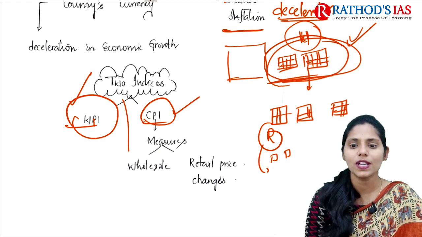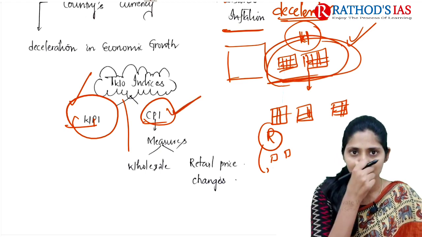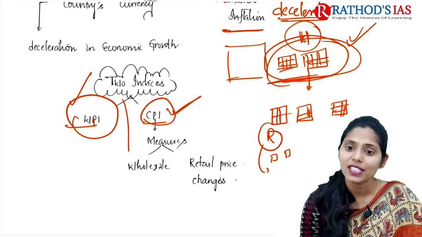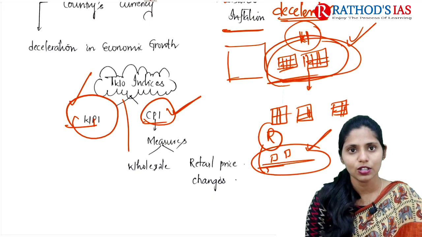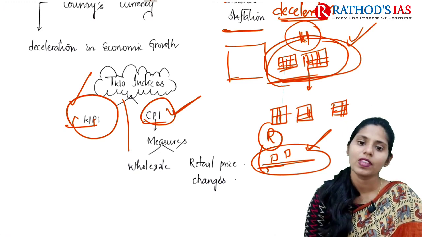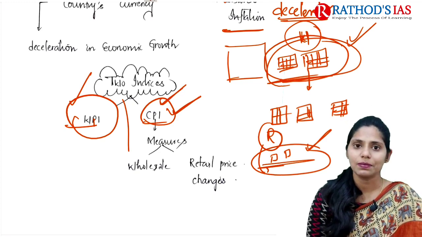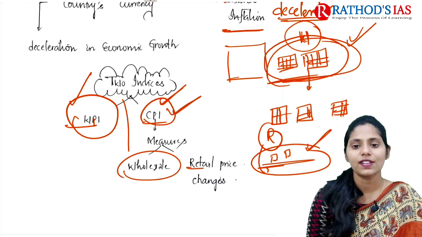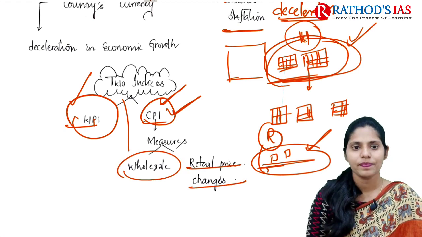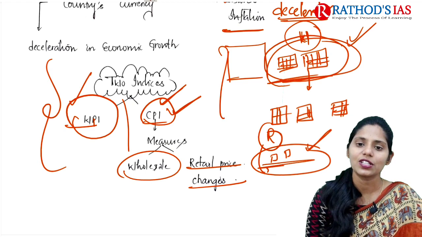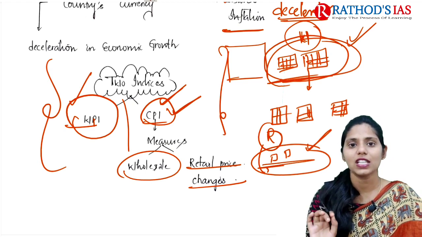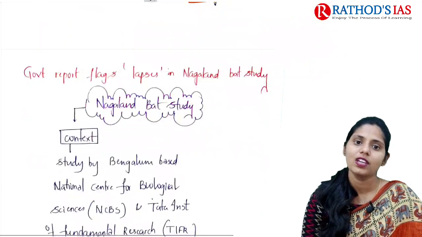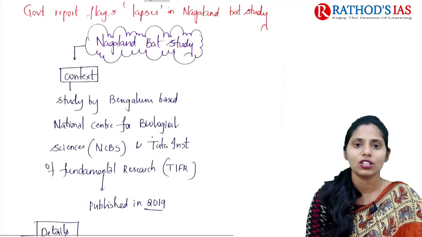And the next one is consumer level, so it is consumer price index. Consumer price index means they go for checking fluctuations at consumer level, and this consumer price index mainly measures wholesale and as well as retail price changes. So these are some important things that you should remember regarding this topic. I hope everything regarding this inflation is clear now. So now let us talk about the next topic.